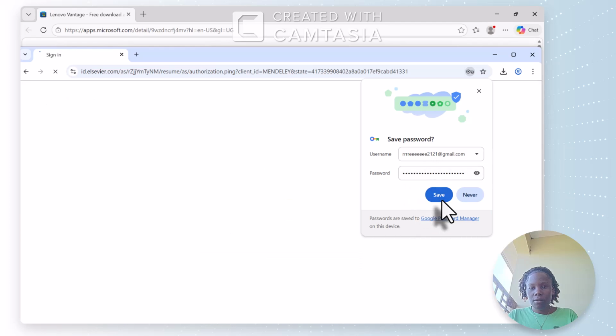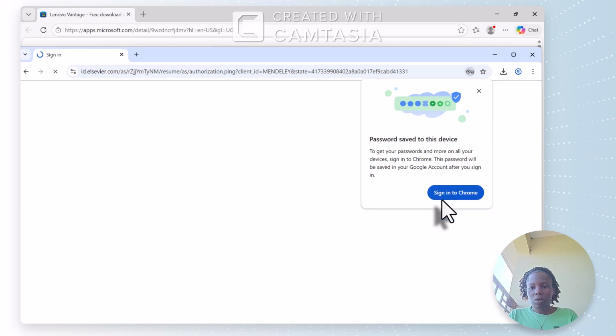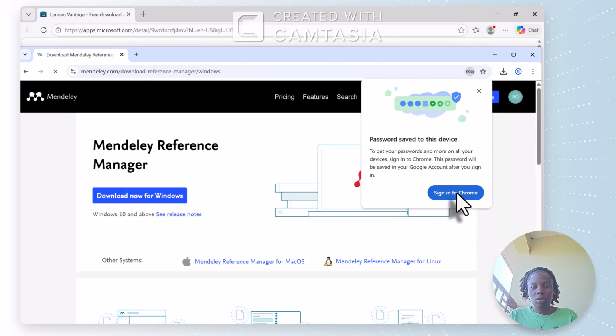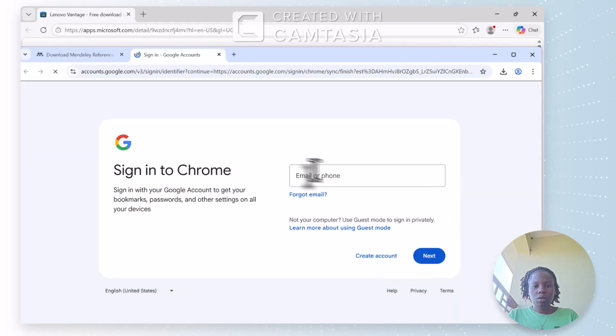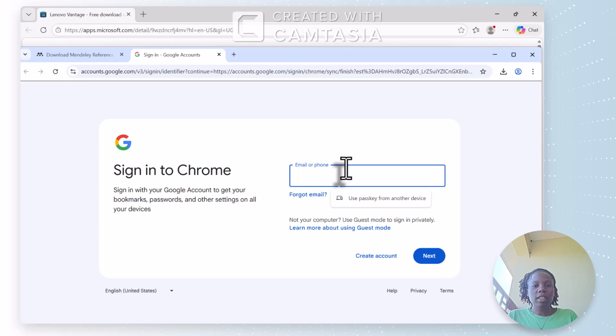So you save these passwords. You continue to sign into Chrome. If you want to sign into Chrome, you put your email where you want to sign in. But now that it is already installed on your desktop,